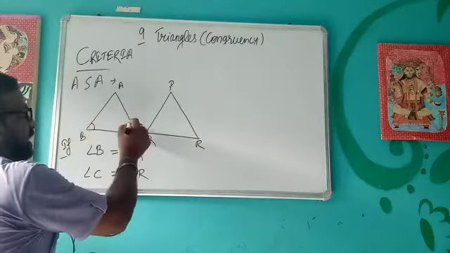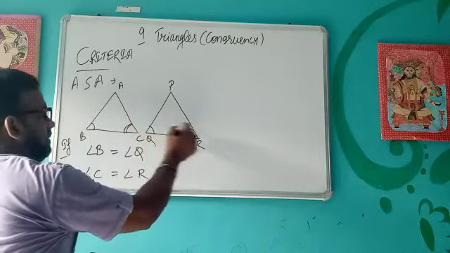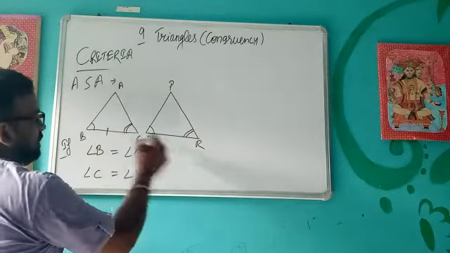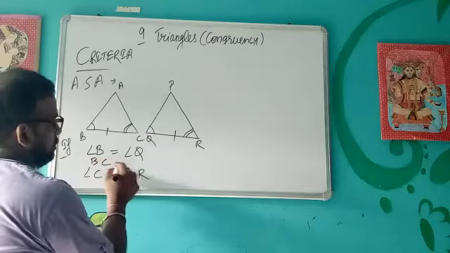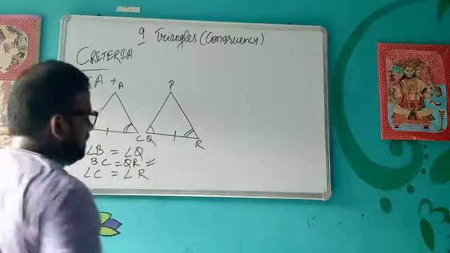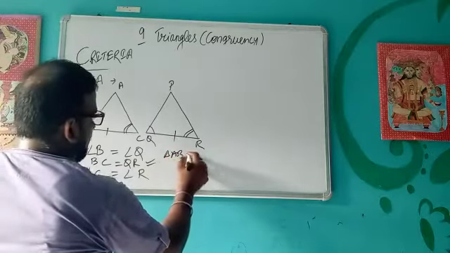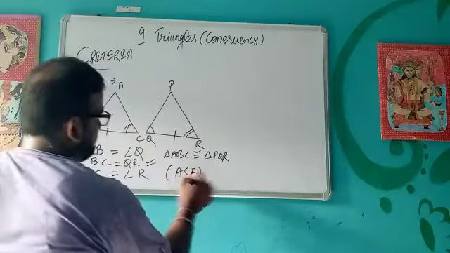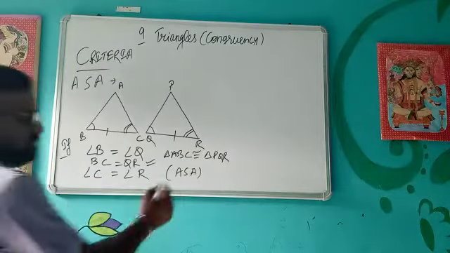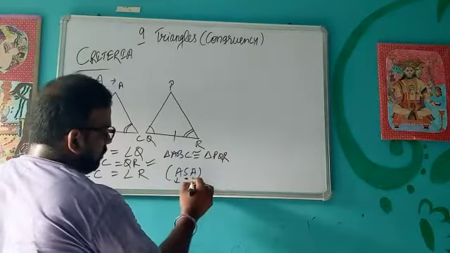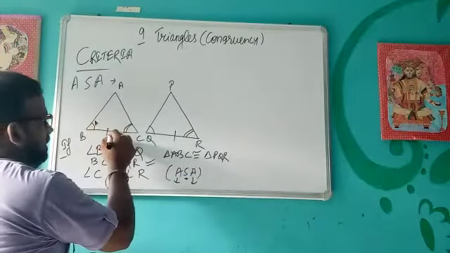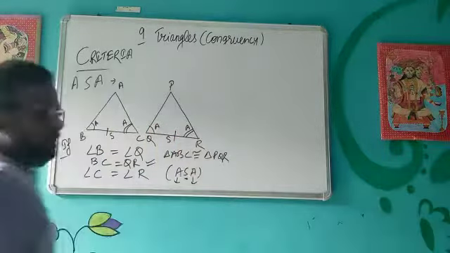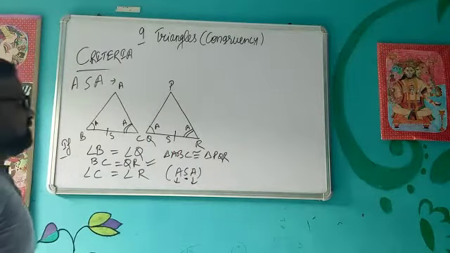Like this angle is B and this angle is C, and they are equal to each other. So the side should be the included side, that is BC equals QR. If it is there, then we can say that triangle ABC is congruent to triangle PQR by angle side angle. This side should be included between these two angles: angle, side, angle. So like this, you can use this angle side angle criteria.